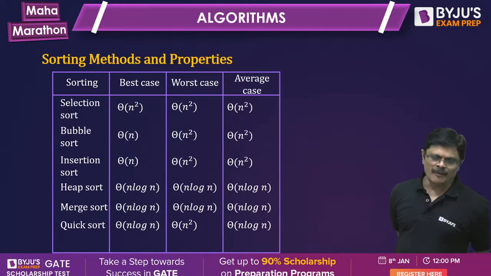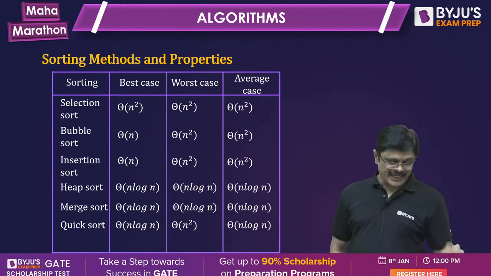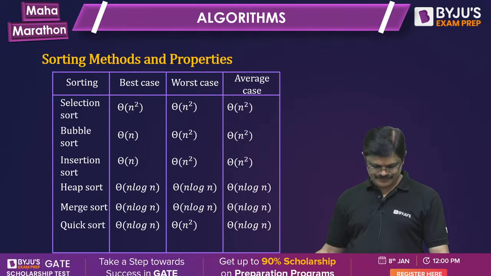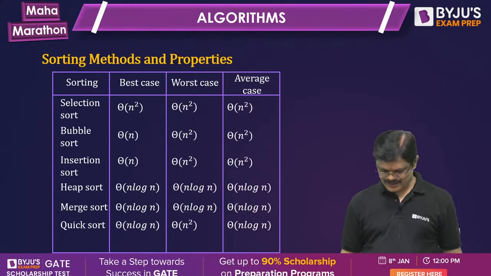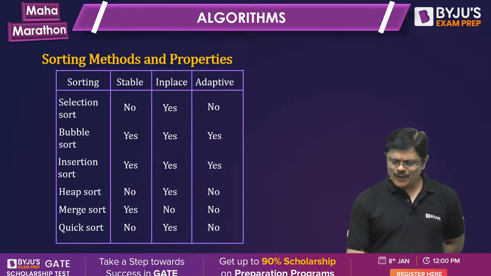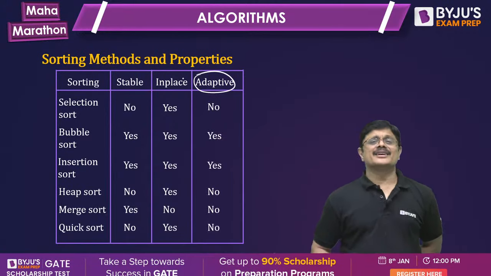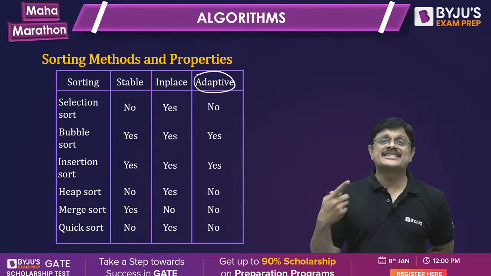These are the time complexities for different important sorting algorithms and their properties. Adaptive means what, sir? Adaptive means when it is already sorted, it speeds up.